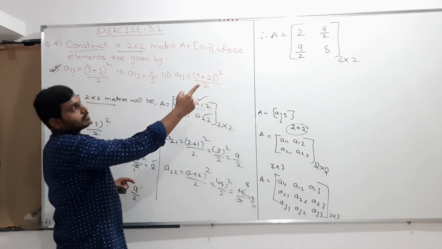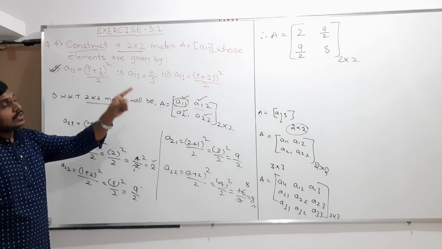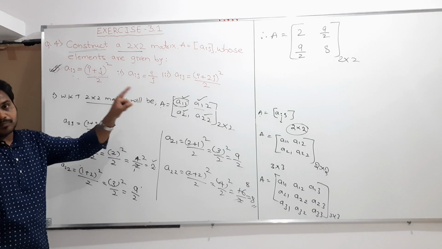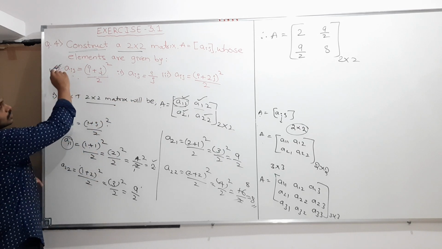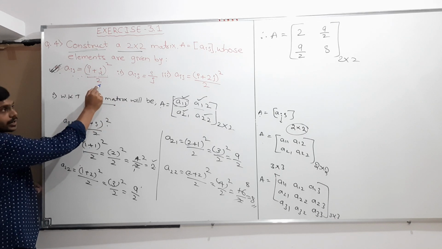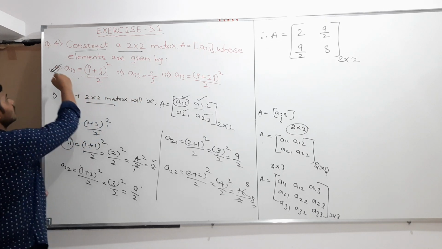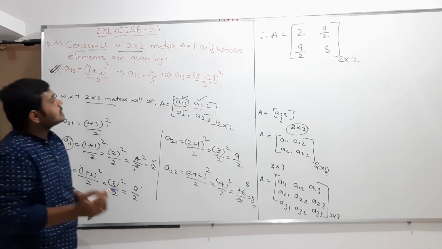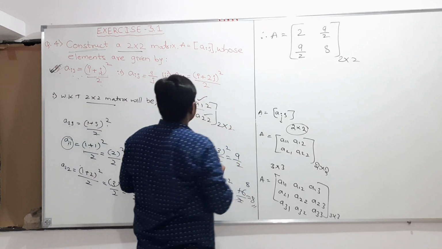So the given matrix is of the order 2 cross 2. The elements will be like that because this condition is satisfied. These are the only elements satisfying the condition (I plus j) whole square divided by 2. That is the answer for the first question. And similarly we will write the second one.